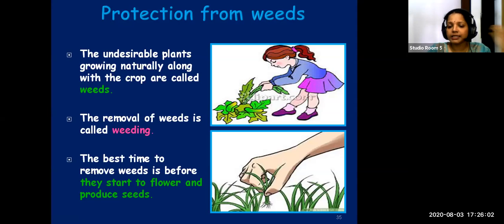But once they start producing flower and seeds, you call it the reproductive phase, because flower is the reproductive part of a plant. You have learned in 7th standard. So we should remove the weeds before they start producing flower and seeds, not after, before. Before they start flowering and produce seeds, you should remove them.